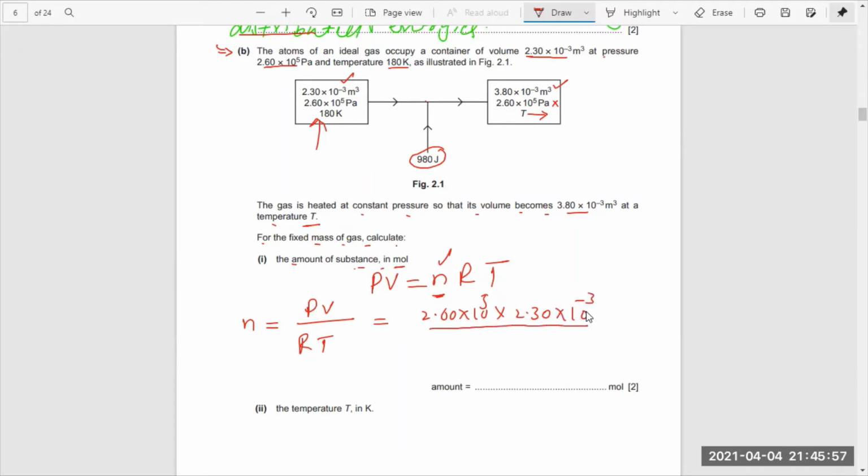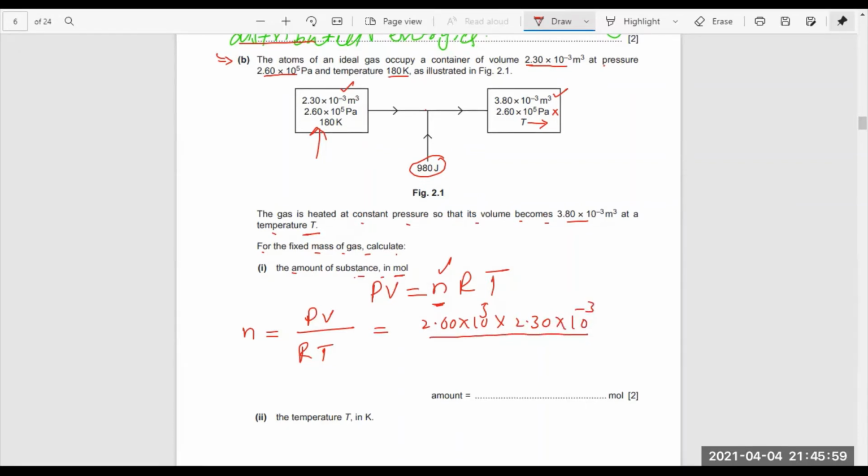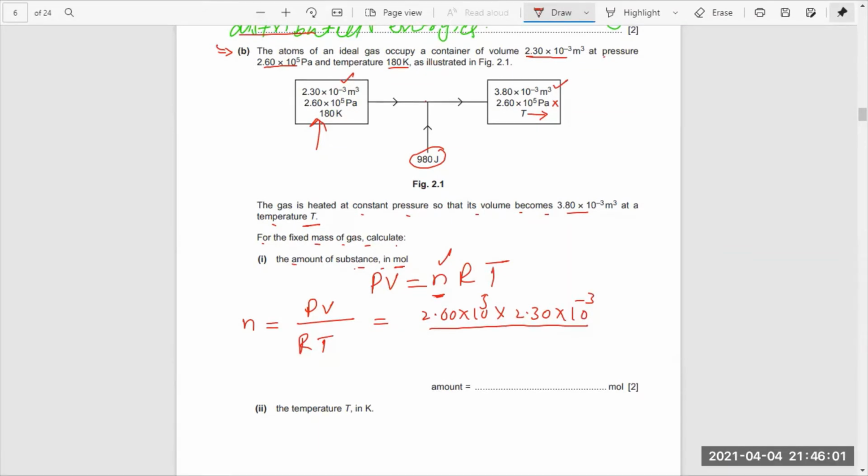R is the universal gas constant, and the value of R is always given to us in the data booklet, and one can remember this value as well. This is 8.31. 8.31 is the value of R, while the temperature is 180 Kelvin.